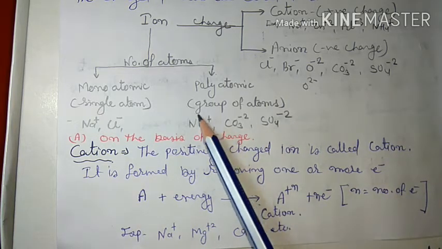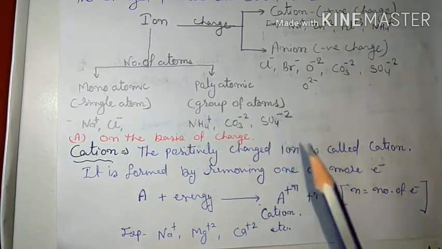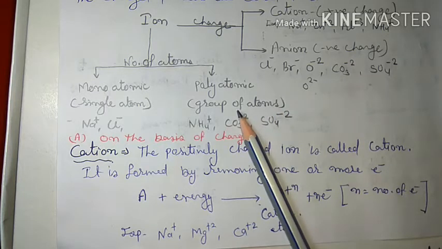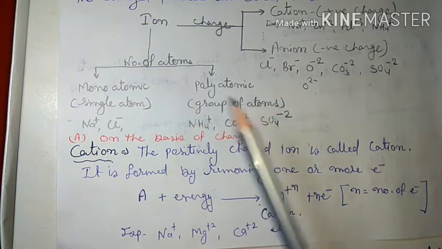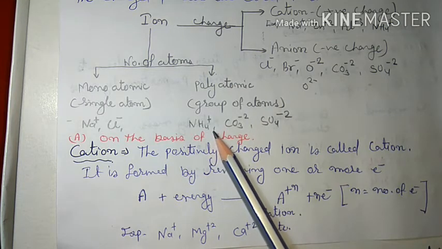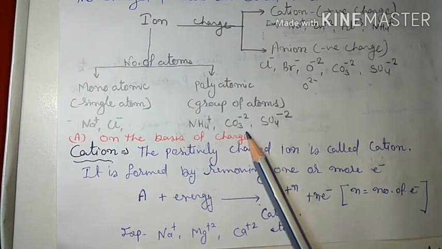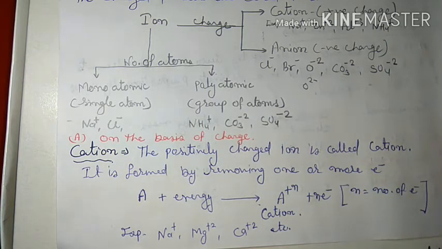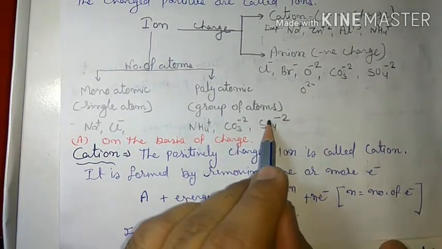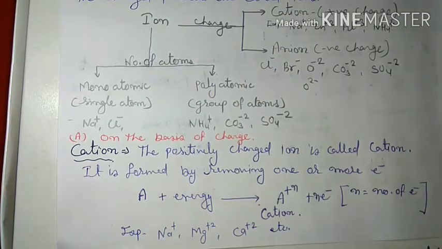If a group of atoms has net charge, then it is called polyatomic ion. For example, NH4+, CO3 2-, SO4 2-, etc.